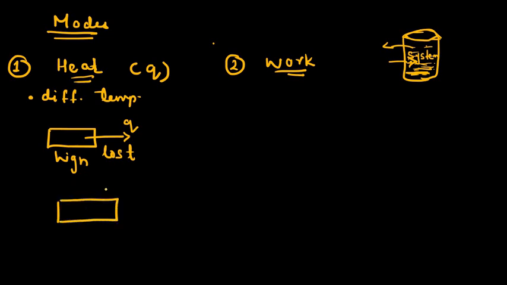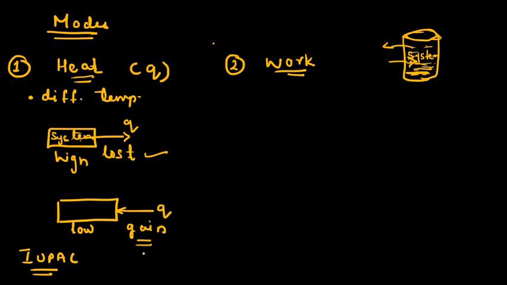Or we can say the reverse. If the system is at a lower energy, what will happen? It will gain heat from the surrounding. This losing and gaining of heat continues till the energy of the system and the surrounding becomes equal. So according to the IUPAC convention, when heat is absorbed by the system, or gained by the system, the value is represented as positive. And if heat is lost by the system, it is represented as negative. So this is about our heat.